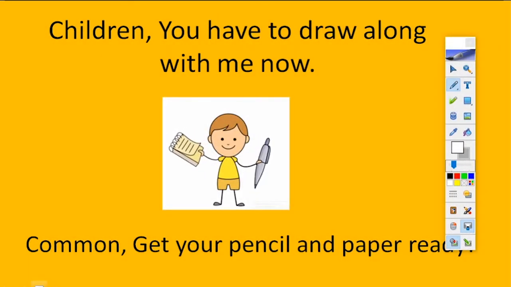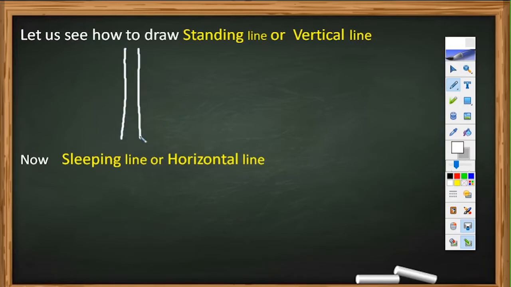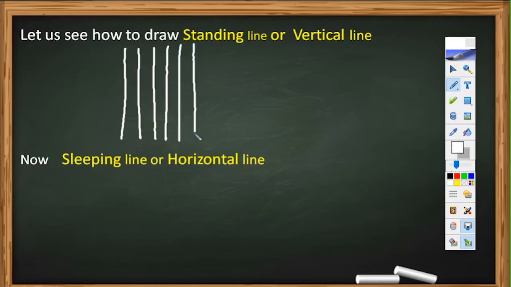Children, you have to draw along with me now. Come on, get your pencil and paper ready. Let us see how to draw standing line or vertical line. At the time of practicing, children, you will try to draw from top to bottom.